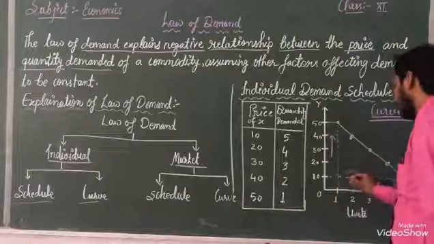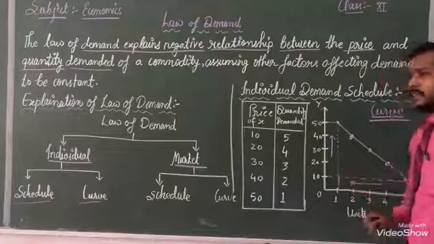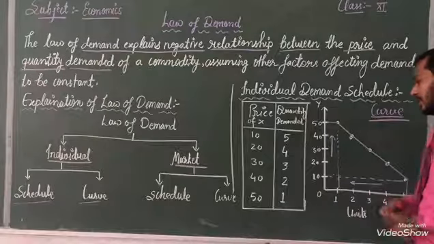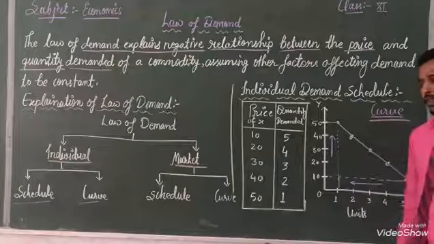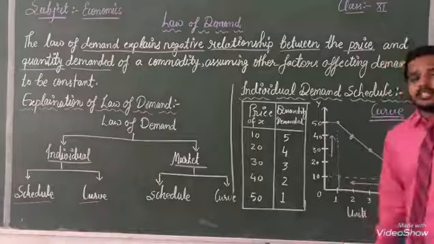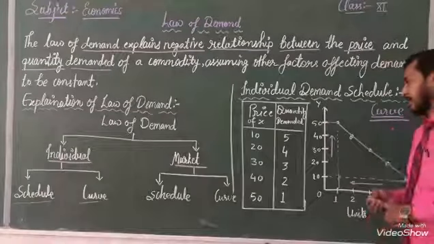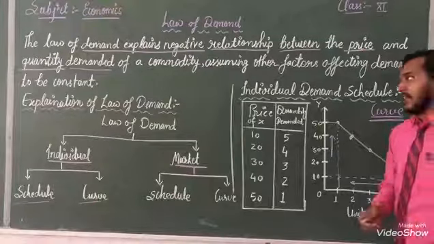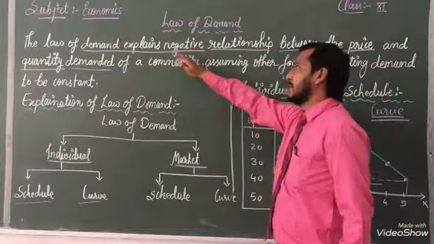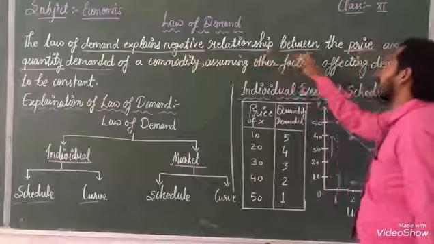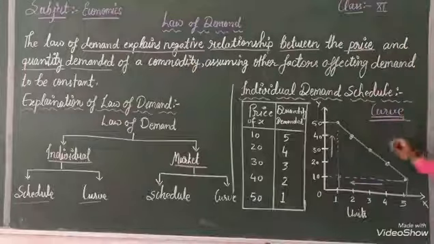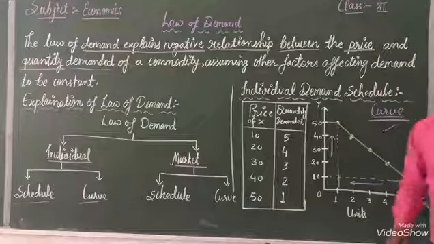With the help of that, we can say that there is a negative relationship between both. So with the help of this table we can explain, and with the help of this table we can show this is the relation between price and demand, and demand explains a negative relationship between price and quantity demanded.